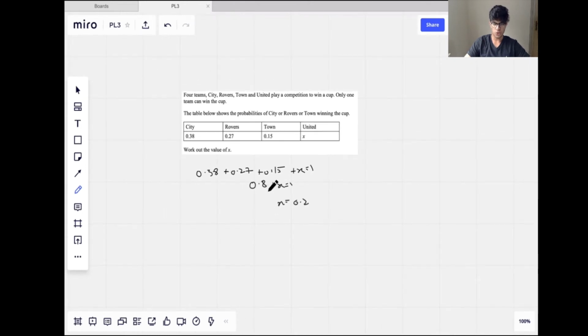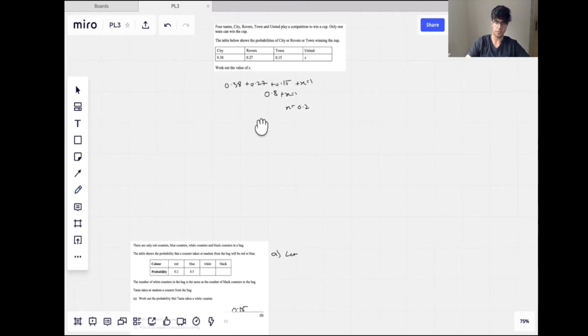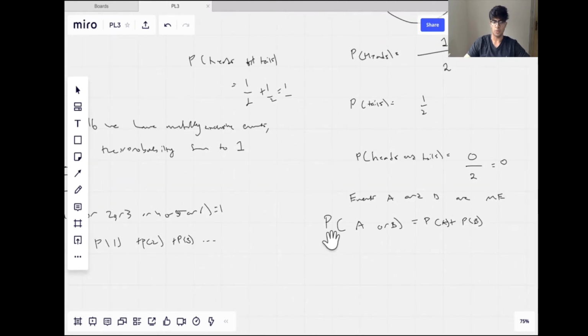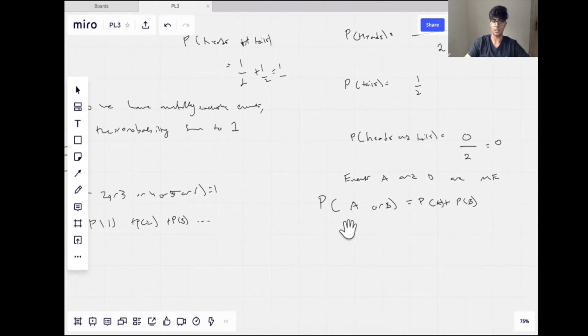So this is a quick recap about what mutually exclusive events are. Mutually exclusive events are basically when the events cannot happen at the same time. Because of the fact that events cannot happen at the same time, we have that the probability of A or B is equal to P(A) plus P(B). That's the consequence of mutually exclusive events.